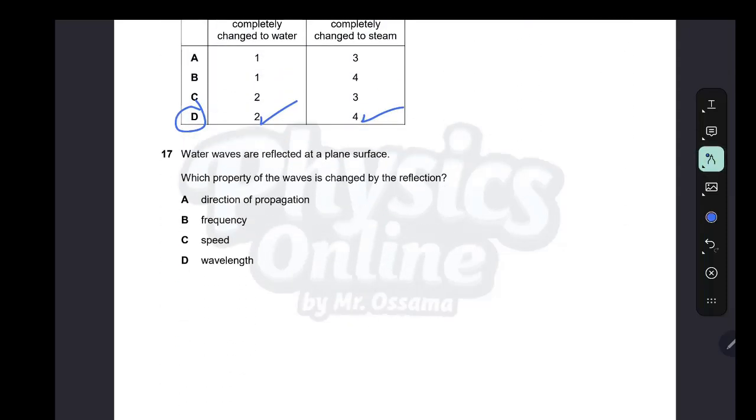Water waves are reflected at a plane surface. Which property of the waves is changed by the reflection? Talking about reflection, nothing changes except the direction. The frequency is the same, the speed is the same, the wavelength is the same. No change, only the direction of the wave.